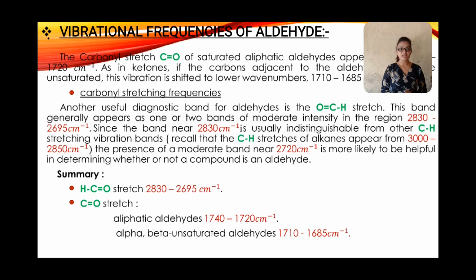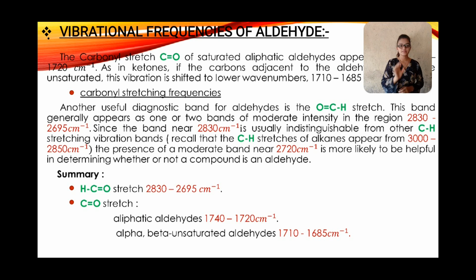The carbonyl stretch C=O of saturated aliphatic aldehyde appears from 1740 to 1720 cm⁻¹. As in ketones, if the carbon adjacent to the aldehyde group is unsaturated, the vibration is shifted to lower wave numbers, 1710 to 1685 cm⁻¹. Summary: H–C=O stretch 2830 to 2695 cm⁻¹. C=O stretch of aliphatic aldehydes 1740 to 1720 cm⁻¹. Alpha beta unsaturated aldehyde 1710 to 1685 cm⁻¹.